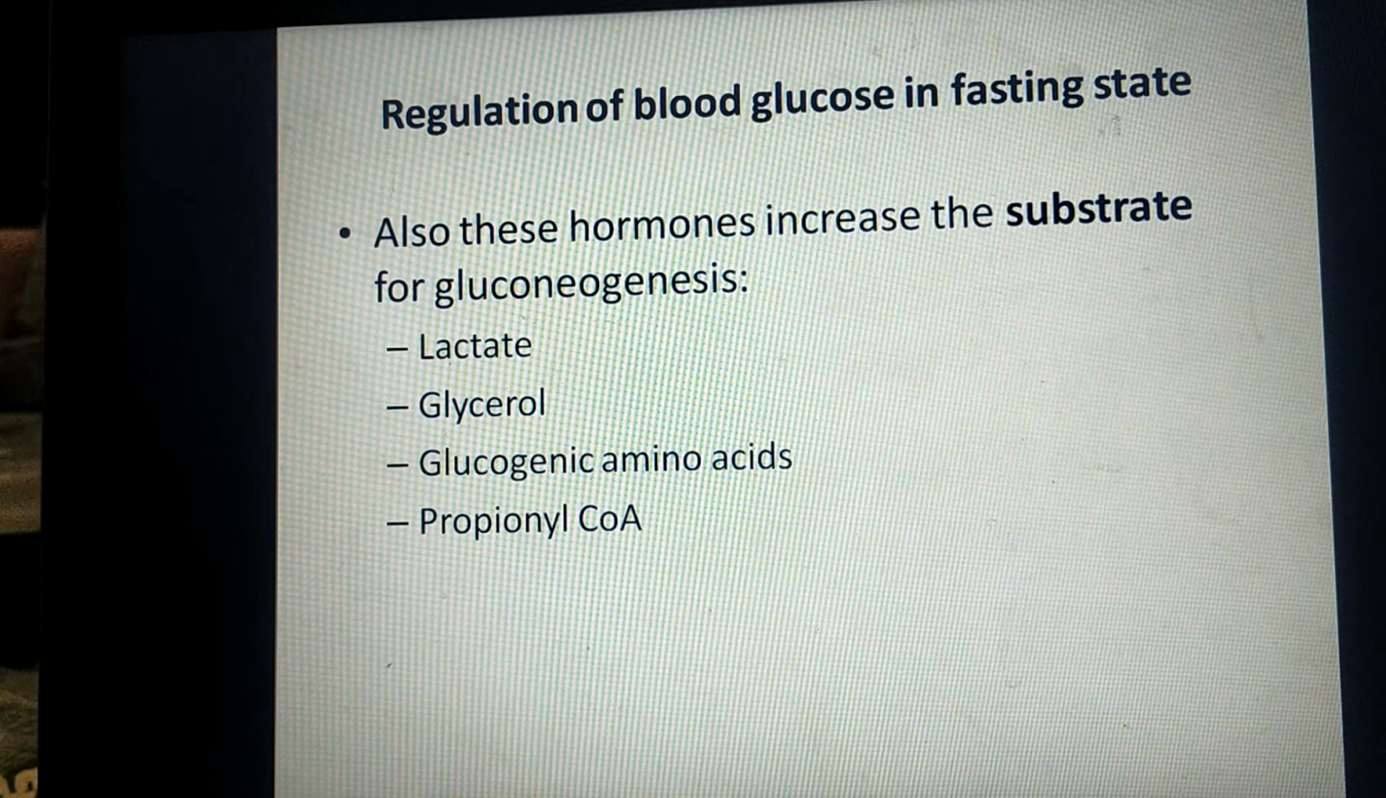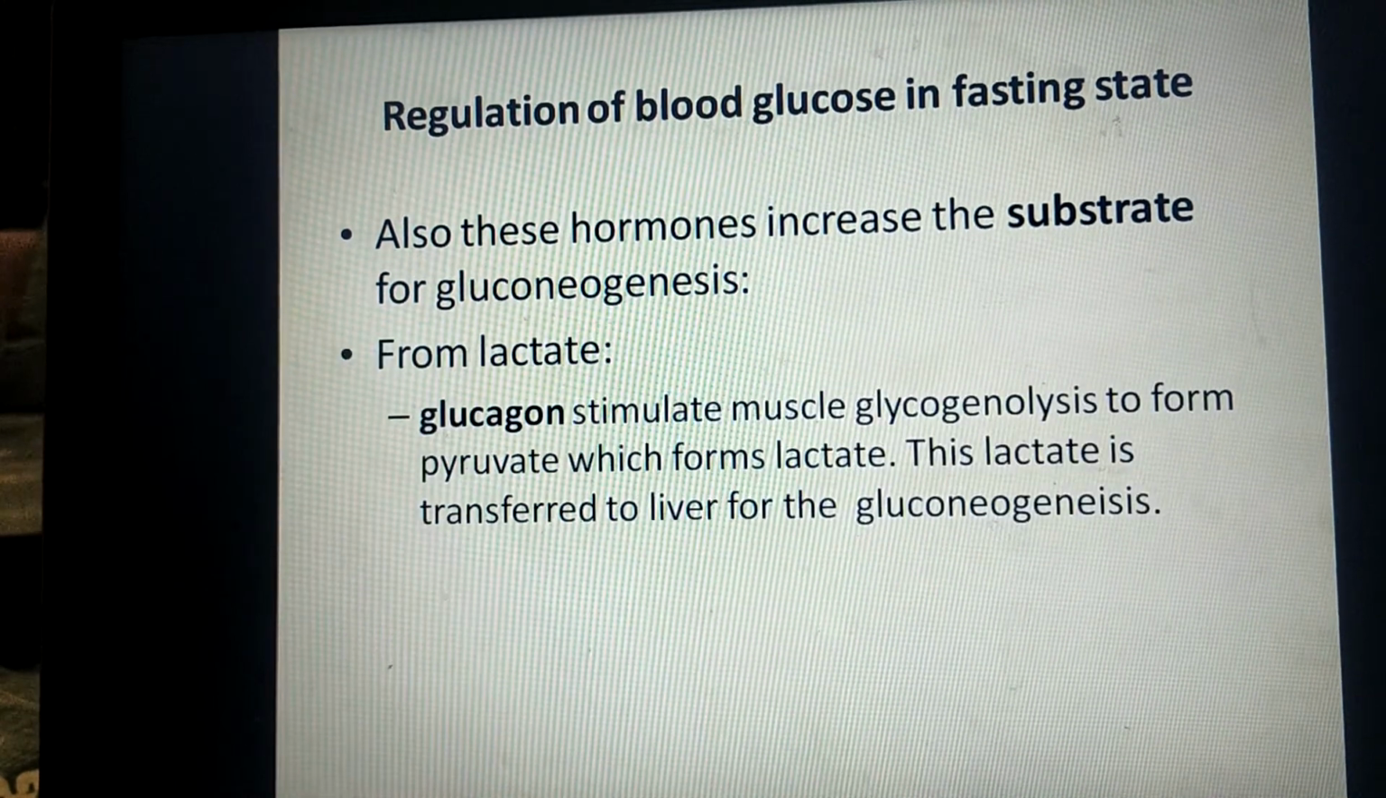These fasting hormones not only stimulate the process of gluconeogenesis, but they also make available the substrate for gluconeogenesis, that is non-carbohydrate compounds required for glucose synthesis like lactate, glycerol, glucogenic amino acid and propionyl CoA. That means the fasting hormones stimulate gluconeogenesis by stimulation of its enzyme and making the substrate available for gluconeogenesis. How is this substrate available?